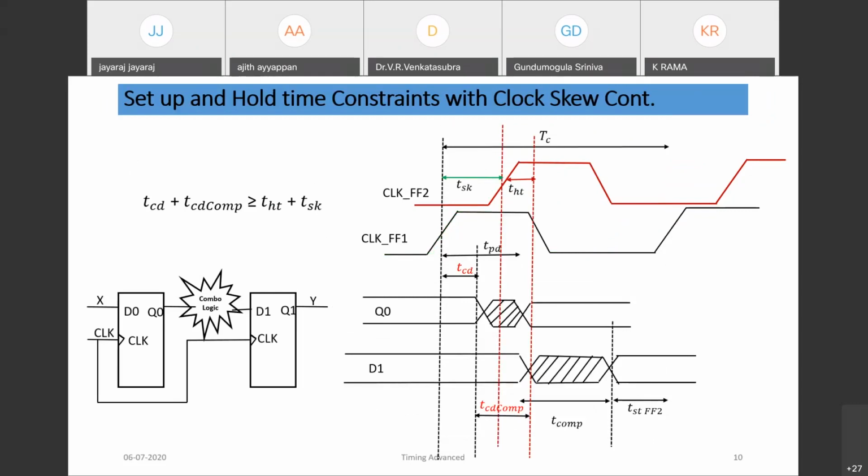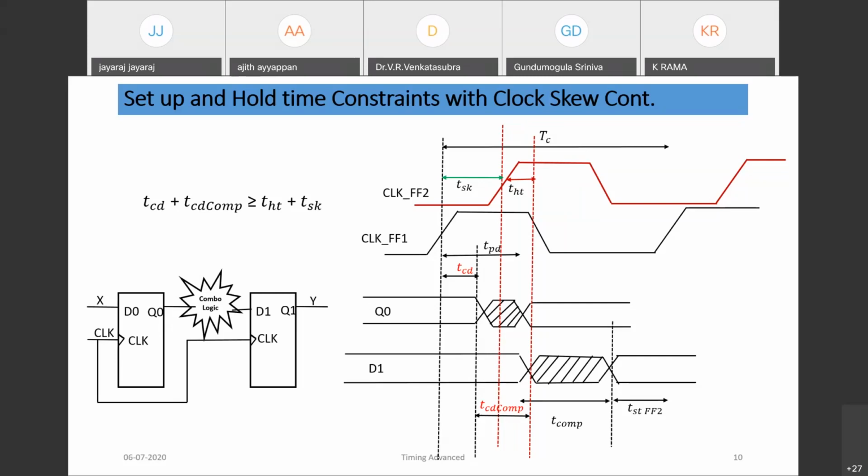Now look at the hold time constraints. Again, if it is positive skew, what happens to the hold time? You can analyze the timing diagram in this case. In the earlier case, TCD, the contamination delay of the flop plus the contamination delay of the combo, should be greater than or equal to the hold time.